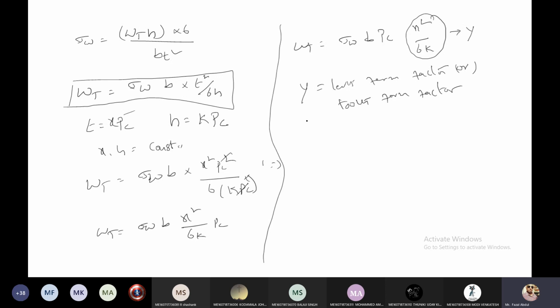This y is a tooth form factor that will play the vital role in the selection of gears. Gear selection means deciding which one is weaker and which one is stronger. So while selecting the weaker and stronger gear, this y plays the vital role. Again, if you substitute what x and k are: from this relation x means t by Pc, and from this equation k means Pc by h. So if you substitute here,